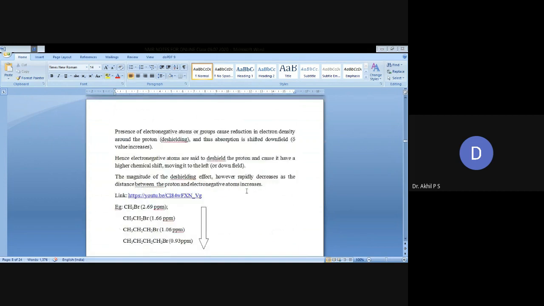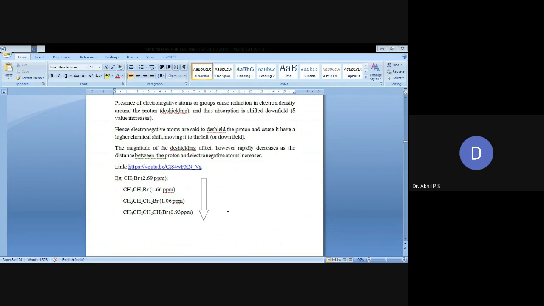Presence of an electronegative atom or group causes reduction in electron density around the proton. That means deshielding, and thus absorption is shifted downfield, and the delta value increases. Hence, electronegative atoms are said to deshield the proton and cause it to have a higher chemical shift, moving it to the left, that means downfield. The magnitude of the deshielding effect, however, rapidly decreases as the distance between the proton and the electronegative atom increases. Some examples are listed here: CH3Br, CH3CH2Br, CH3CH2CH2Br, etc.